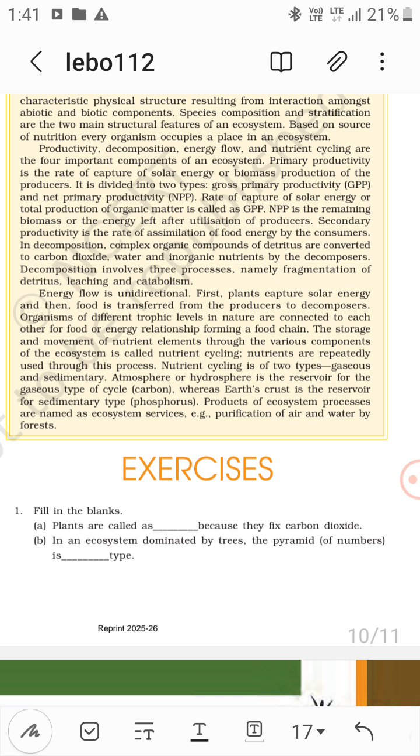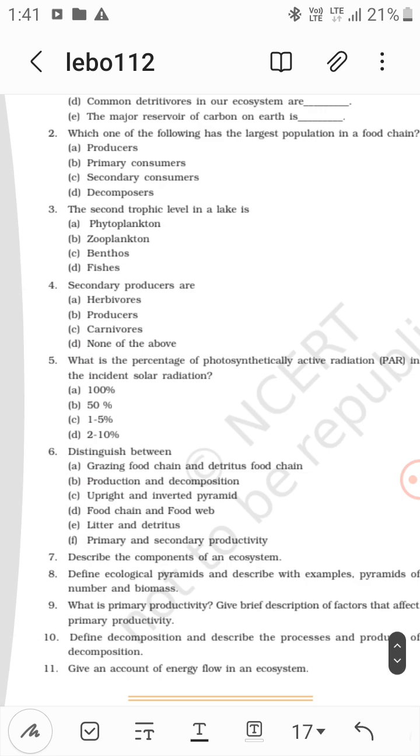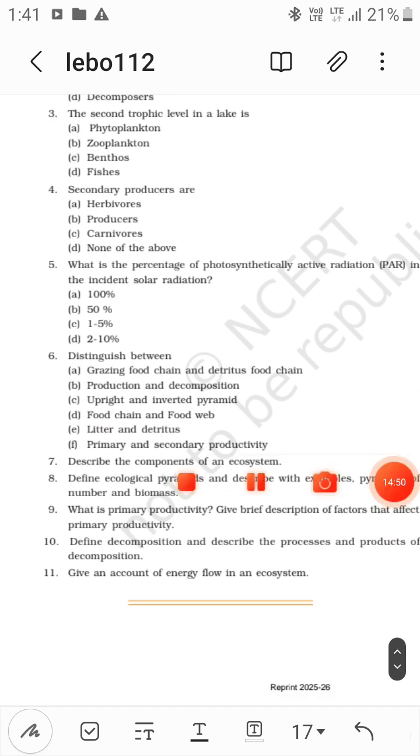Nutrients are repeatedly used during this process. Nutrient cycling is of two types, gaseous and sedimentary. Atmosphere or hydrosphere is the reservoir for the gaseous type of cycle, for example carbon, whereas Earth's crust is the reservoir for the sedimentary type, for example phosphorus. Now products of ecosystem processes are named ecosystem services. Example is purification of air and water by forests. So this chapter is done.